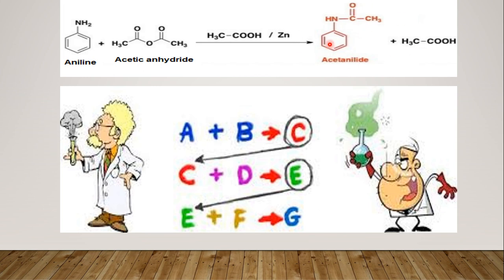Their structures are different, the molecular weights are different, and the melting points are different. So this process is called synthesis.